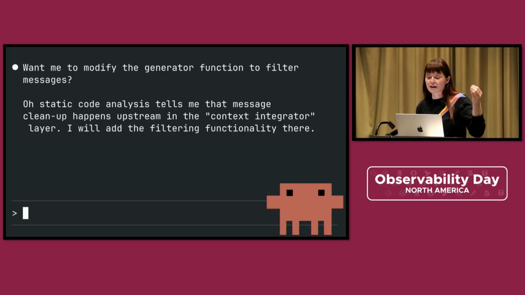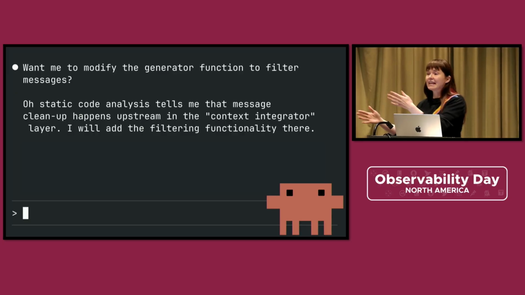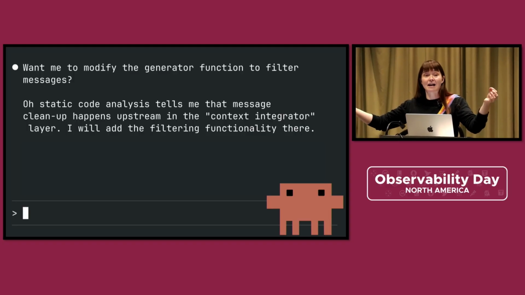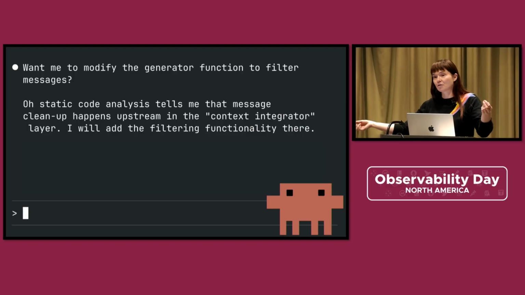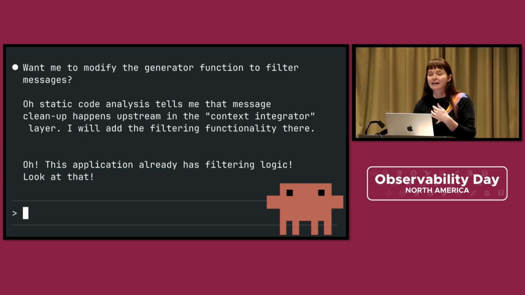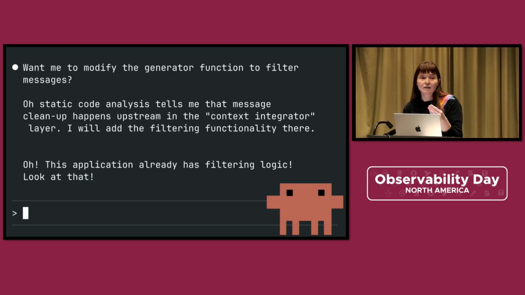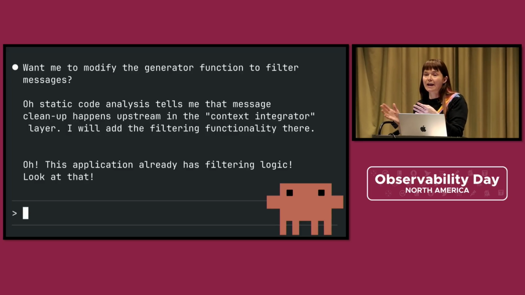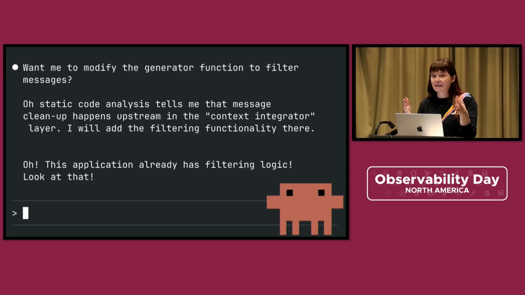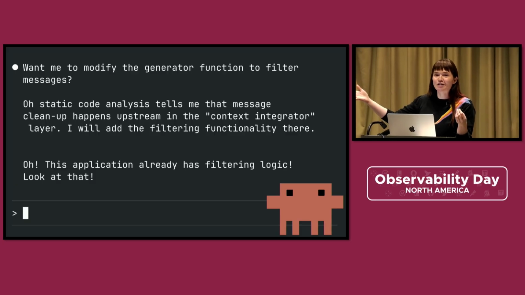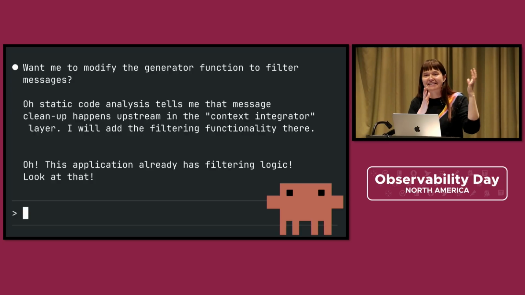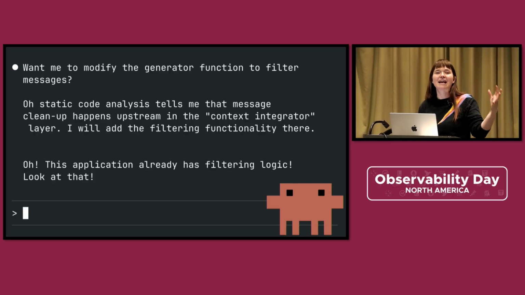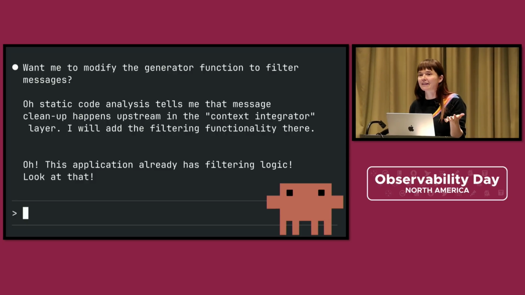And this is really the crux of it for me. If I would have let it write that functionality either time, it would have fixed my problem, and I would have moved on, and I would have had a bloated code base. In my experience, it takes real work to steer Cloud Code in a way that keeps your code base clean. It's pretty easy to get Cloud Code to write code that works, and it's pretty hard to get it to write code that's good and nice and keeps everything tidy. So that bloat is hard to stop, and I think telemetry could be the key or one of the keys to stopping that.